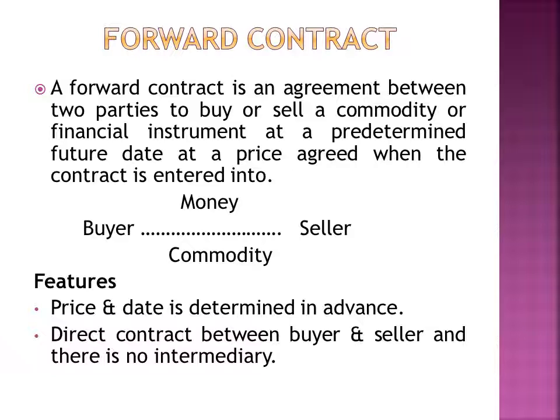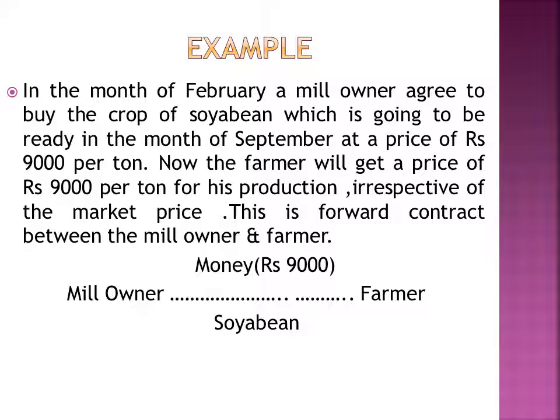Features: price and date are predetermined in advance. Direct contract between buyer and seller, and there is no intermediary. For example, in the month of February, a mill owner agreed to buy the crop of soybean which is going to be ready in the month of September at a price of rupees 9,000 per ton. That is, the mill owner agrees to buy soybean from the farmer at rupees 9,000 per ton. Now the farmer will get a price of rupees 9,000 per ton for his production, irrespective of the market price. That is, the farmer will be getting rupees 9,000 per ton, whatever may be the market price.